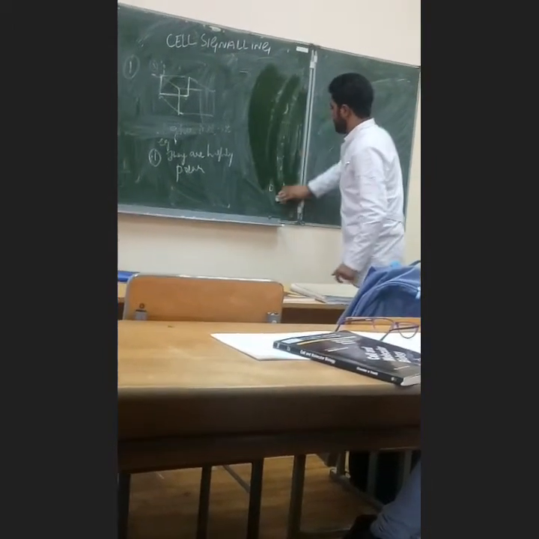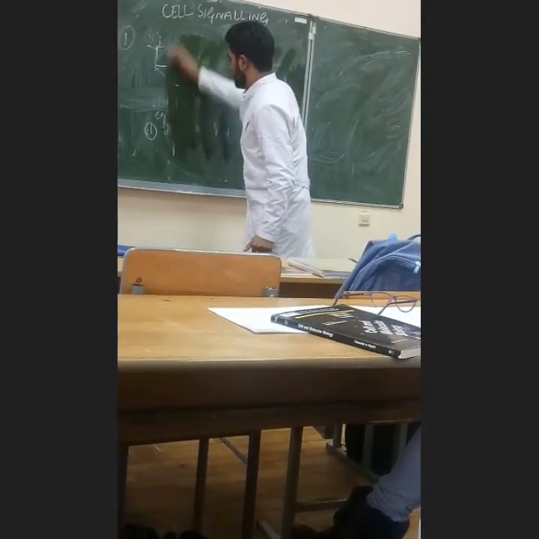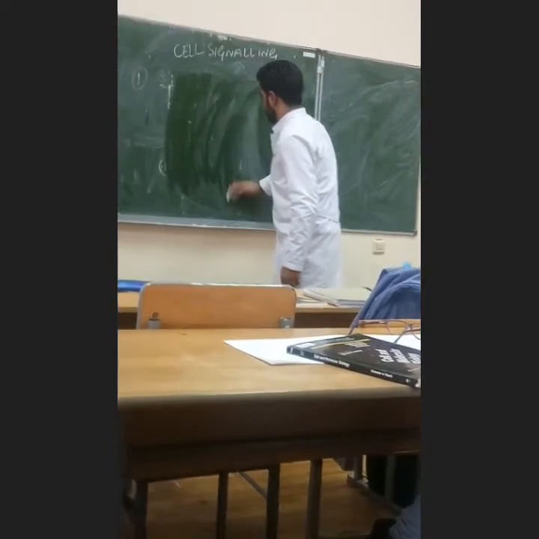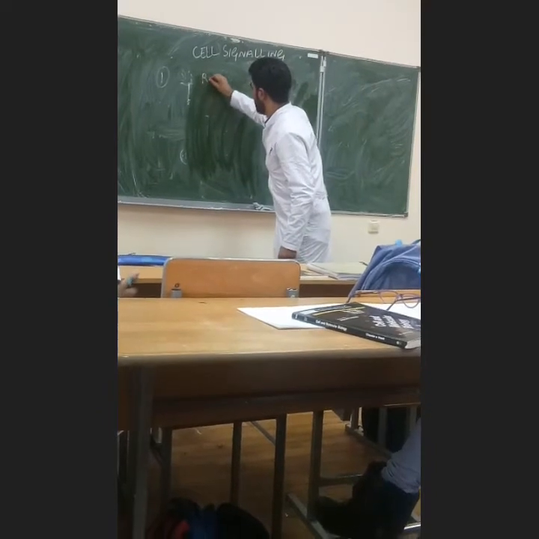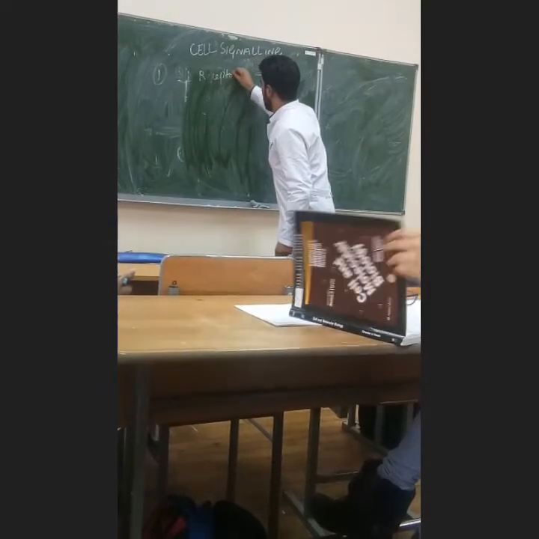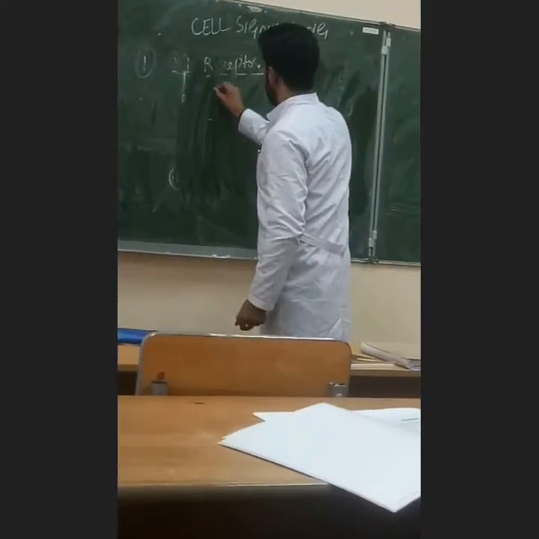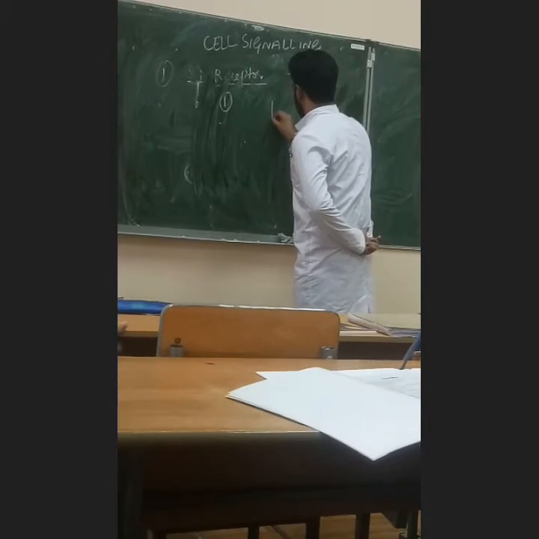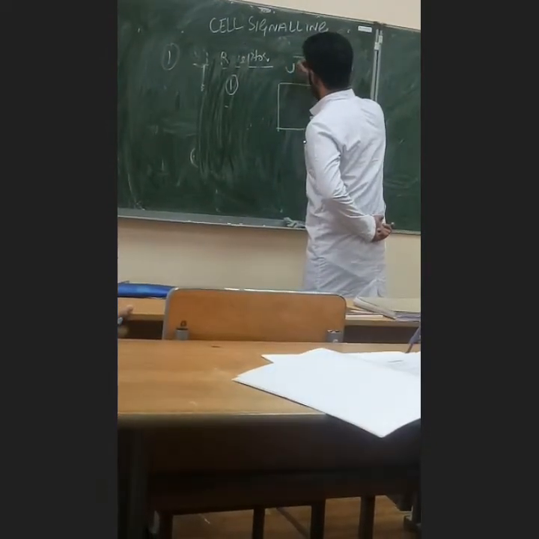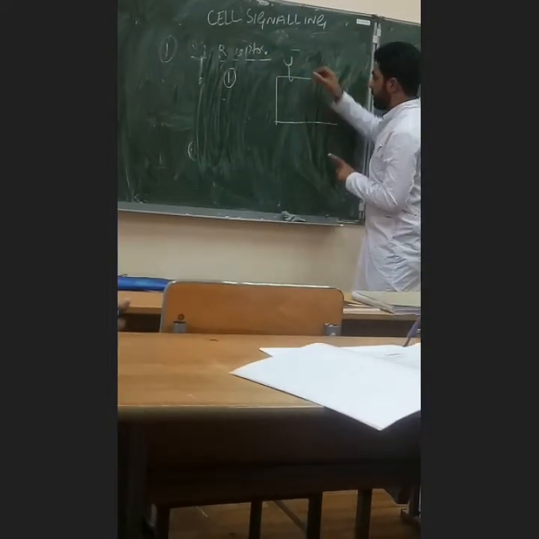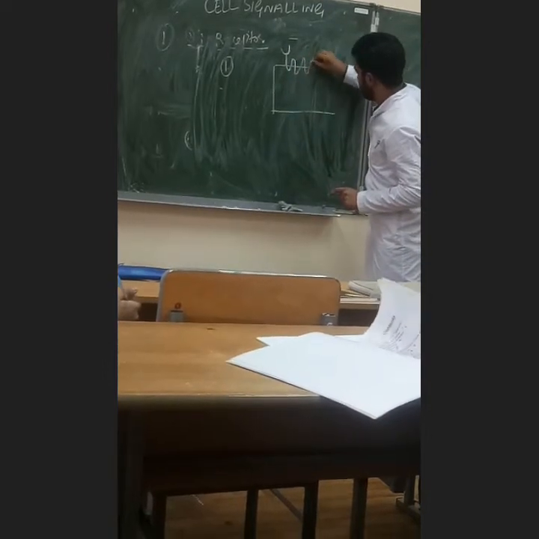Now we will explain them briefly: what is intercellular cell signaling and what is extracellular cell signaling. First, we will talk about the extracellular cell signaling. In this, we must first know about the receptors. In the surface receptors, we have mainly three types. I will make the first one. This is the cell receptor, and this receptor passes the membrane 7 times: 1, 2, 3, 4, 5, 6, 7.